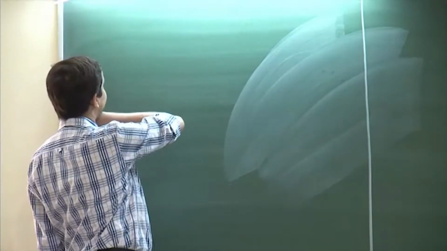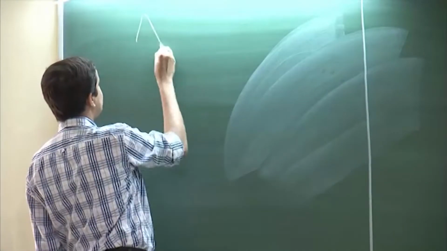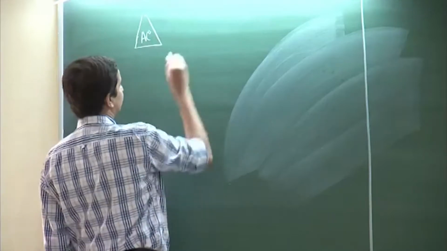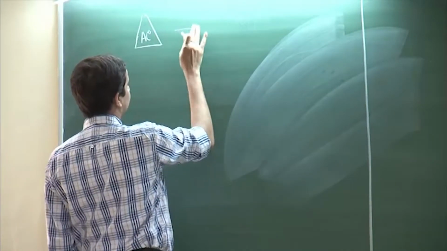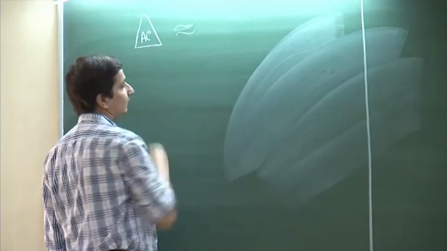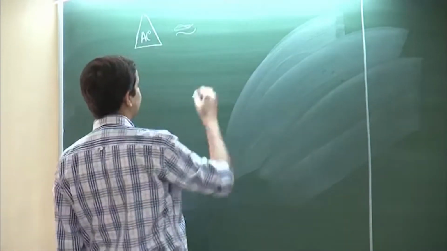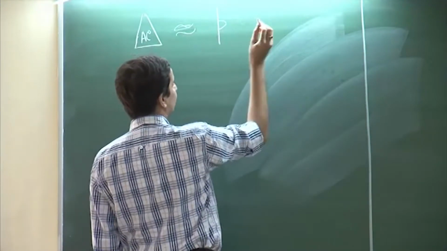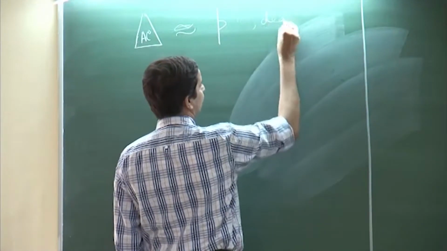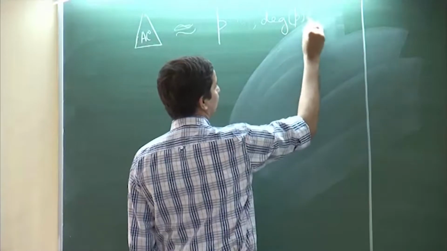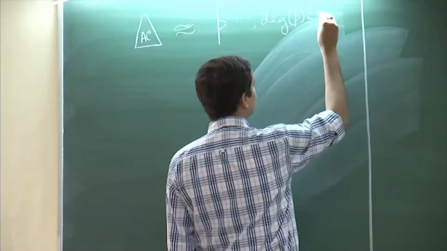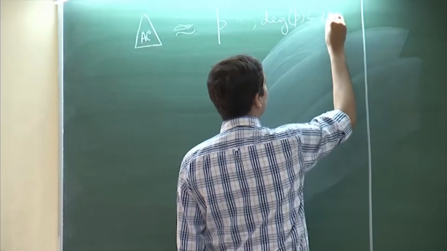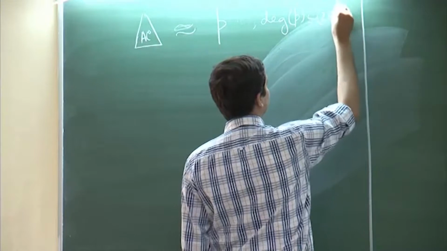Lemma 1 said that if we have an AC 0 circuit, it can be approximated well, in the sense that it can be approximated by a proper polynomial p, such that the degree of p is, what was the degree that we had? 2t to the power d, right.